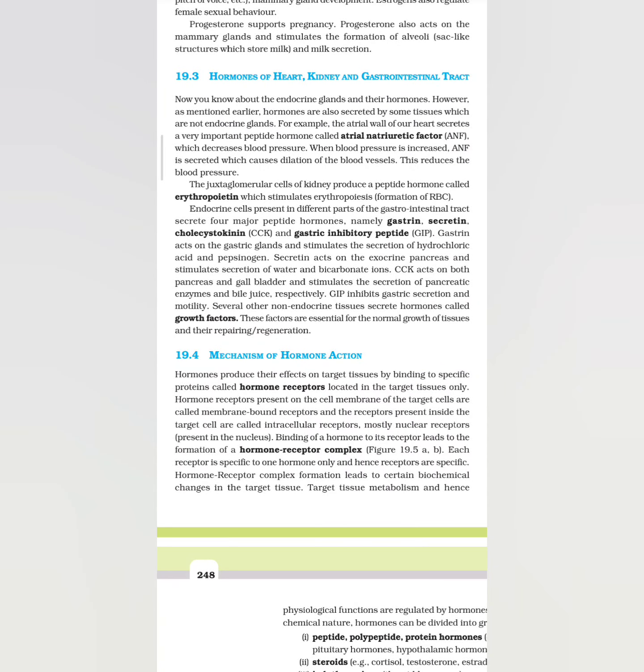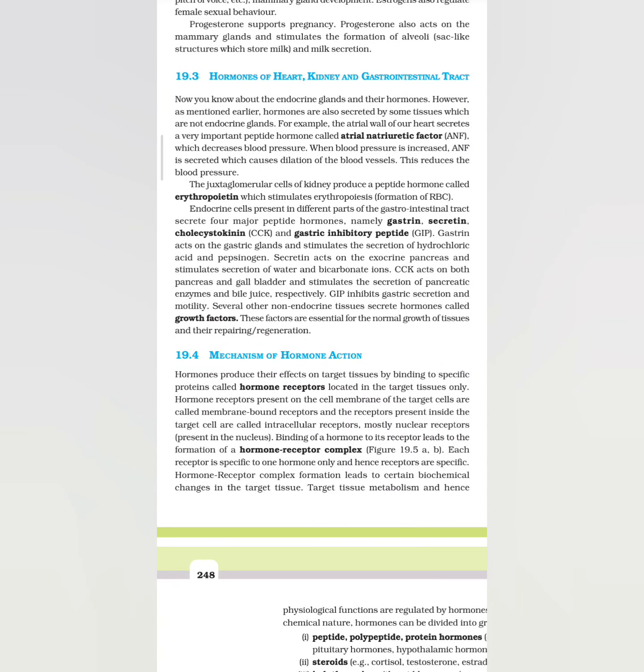GIP, that is gastric inhibitory peptide, inhibits gastric secretion and motility. Several other non-endocrine tissues secrete hormones called growth factors. These factors are essential for the normal growth of tissues and their repairing or regeneration.